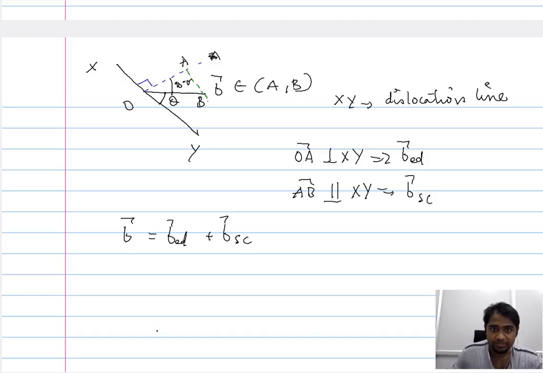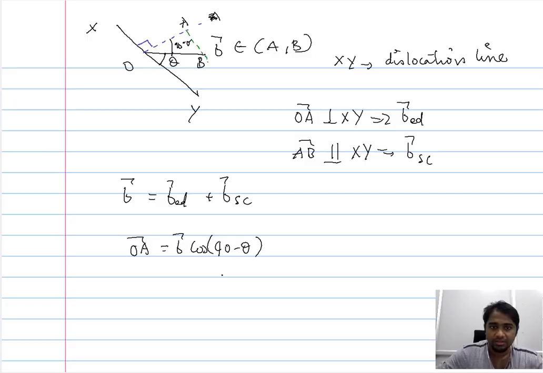So the vector OA is nothing but B cos(90 minus theta), which means the OA vector is B sine theta, and OA is nothing but, as we have seen here, the component of the edge dislocation that is present in the mixed dislocation.